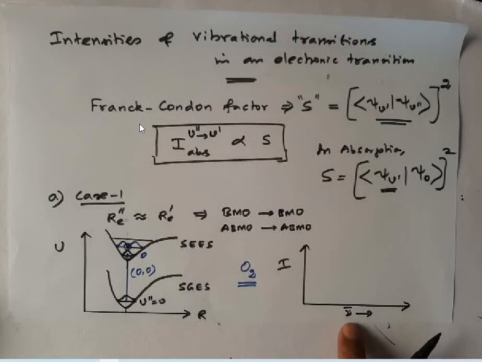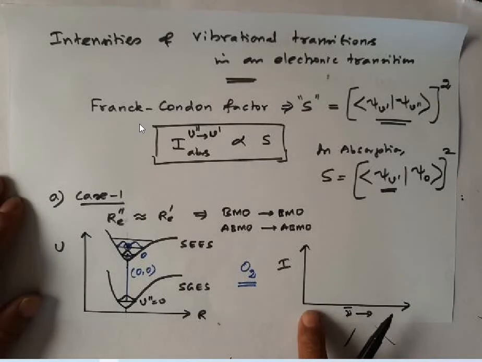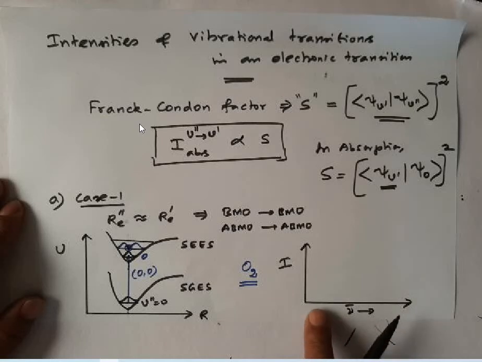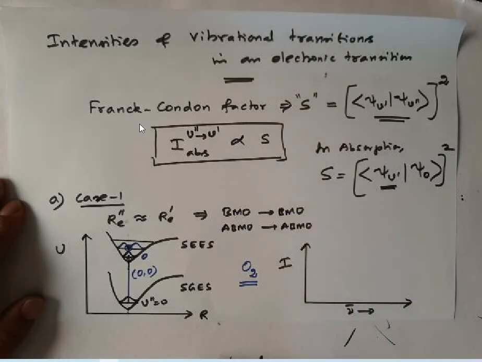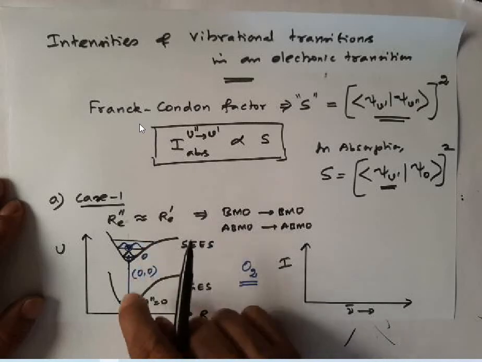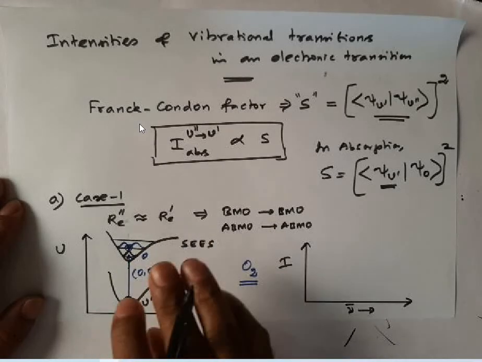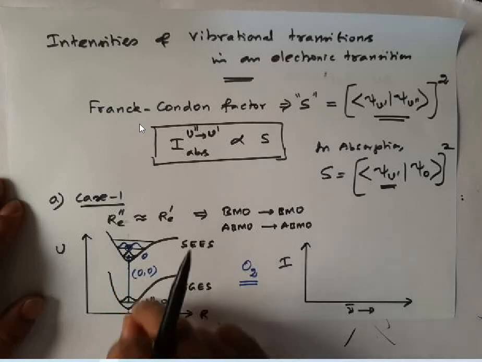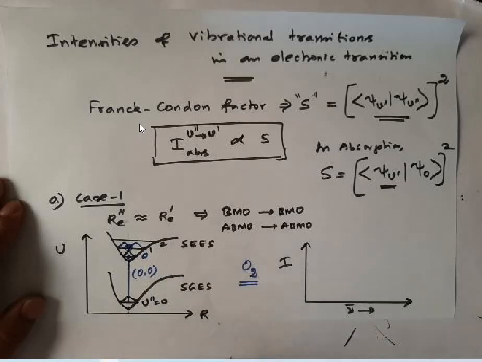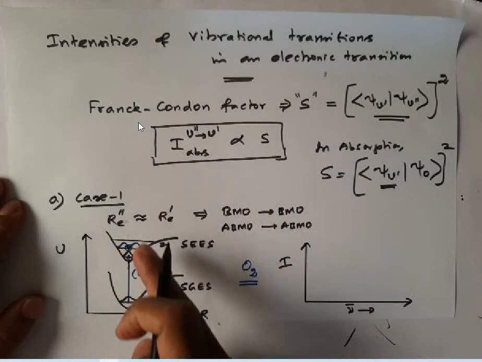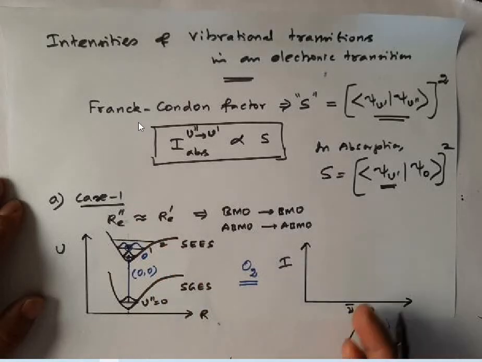Here I am going to plot with wave number, and as per this diagram, wave number increases from left to right, and you know energy is directly proportional to wave number. If the energy required for transition is low, the wave number also must be low. So in this diagram it is very clear that the 0 to 0 transition will have the lowest energy. Then 0 to 1 will require somewhat higher energy, 0 to 2 requires somewhat higher energy. So as the energy increases, wave number also will increase.